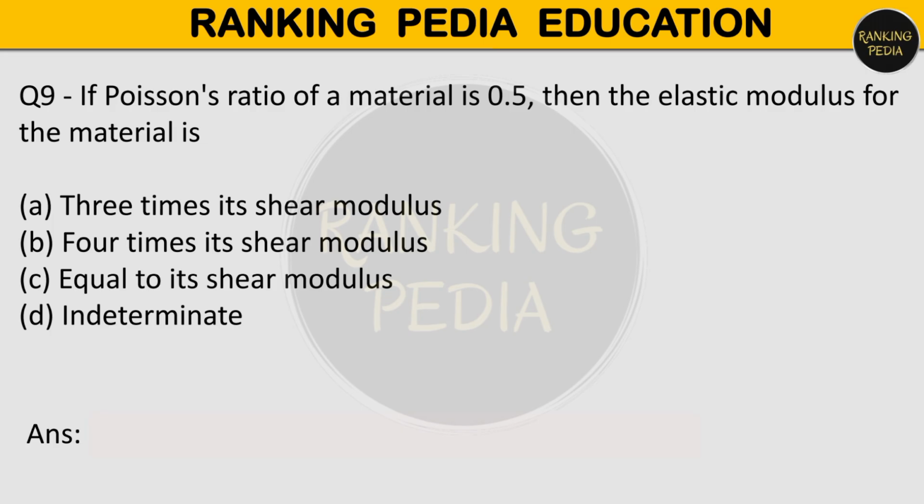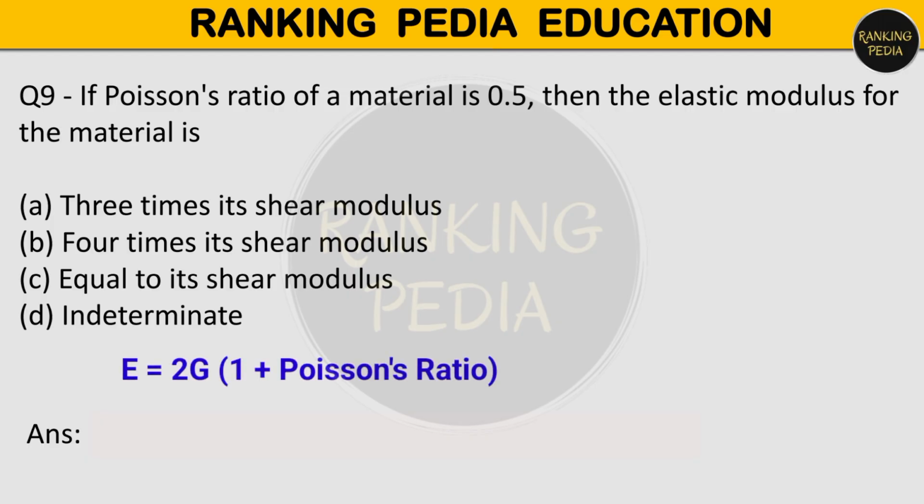Next question is, if Poisson ratio of a material is 0.5, then the elastic modulus for the material is, option A is 3 times its shear modulus, option B is 4 times its shear modulus, option C is equal to its shear modulus, or it is undetermined. So which of the options is correct?